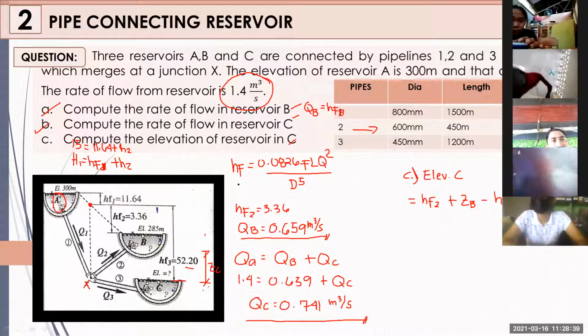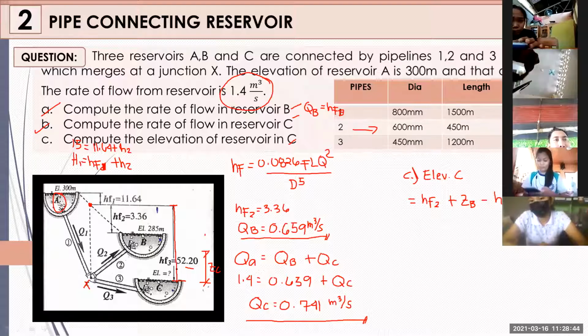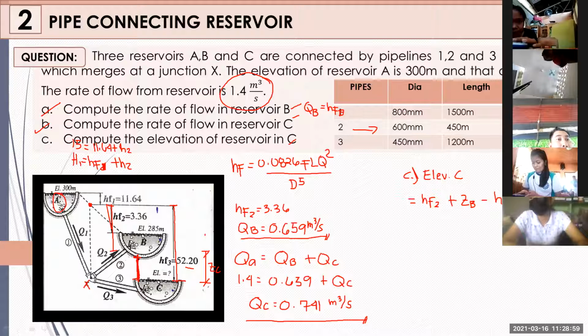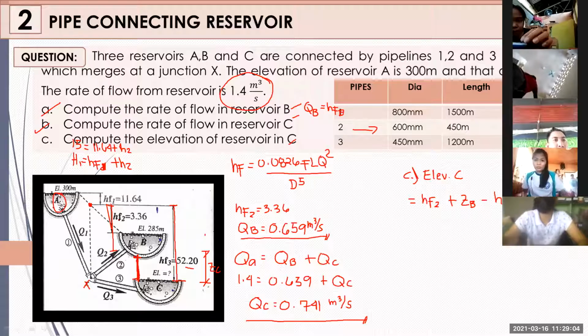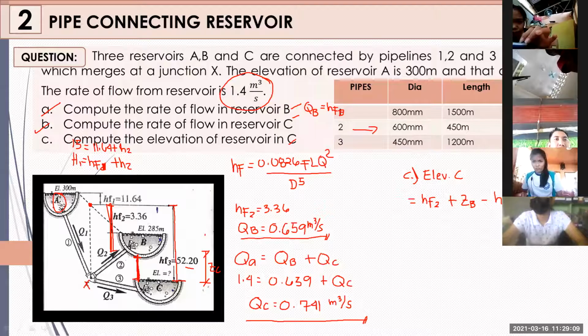Okay? Paano nangyari yon? Di ba yung total head loss natin is galing sa datum papunta sa reservoir natin na C. So para makuha natin itong value na ito, we need to minus yung value na ito sa total head loss natin sa 3 para makuha natin tong portion na ito. Nakikita ba? Nakikita ninyo? So, ibig sabihin, i-add natin yung head loss. Iba kasi yung head loss, iba din yung elevation, kaya ina-add natin siya. Yung head loss at 2 at yung elevation at B, i-minus natin sa total head loss at 3 para makuha natin itong portion na ito. Sana nakikita nyo, para maintindihan natin.